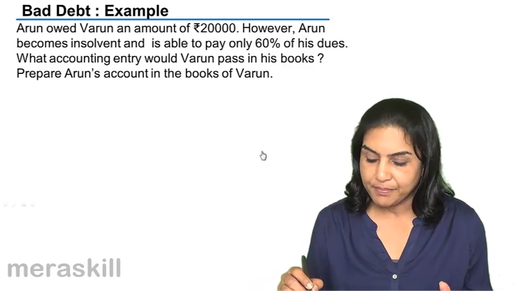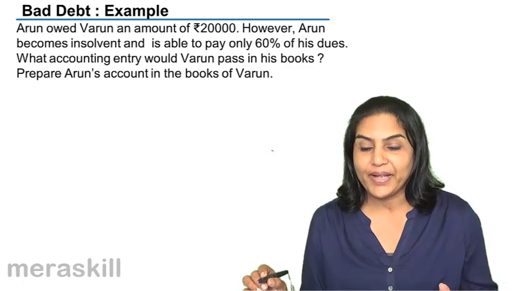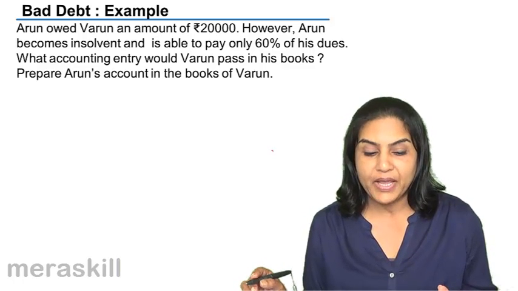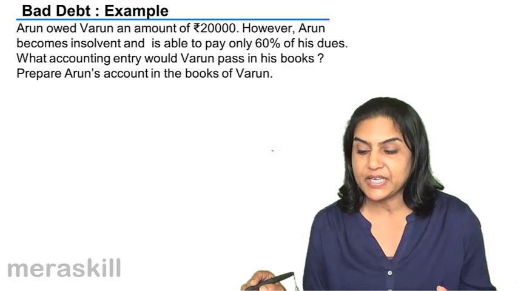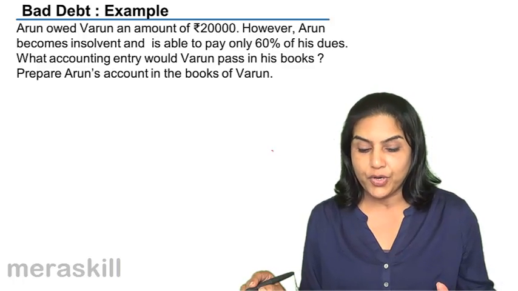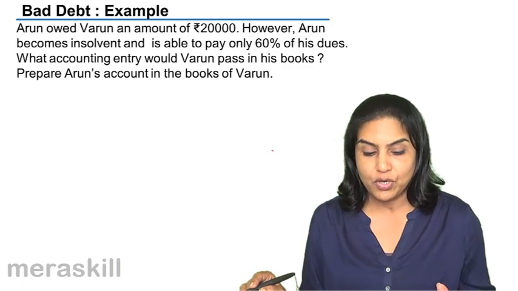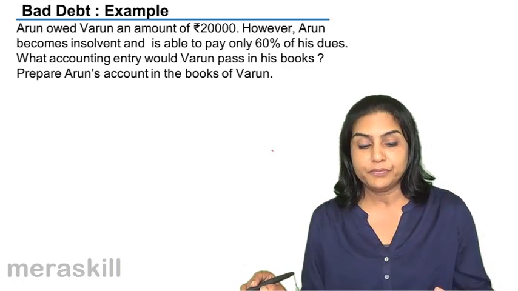Let us take an example. Arun owed Varun an amount of 20,000. However, Arun becomes insolvent and is able to pay only 60% of his dues. What accounting entry would Varun pass in his books? Also, prepare Arun's account in the books of Varun.